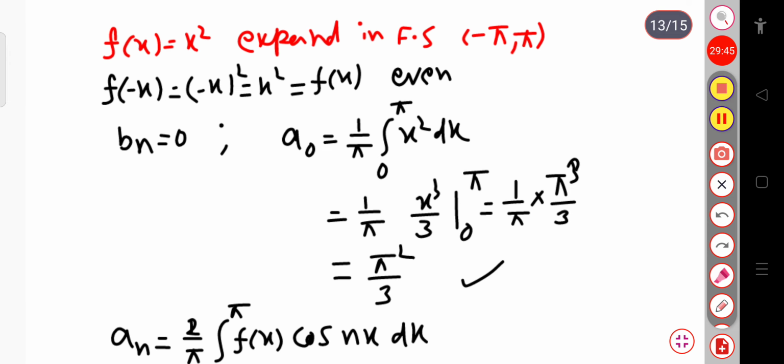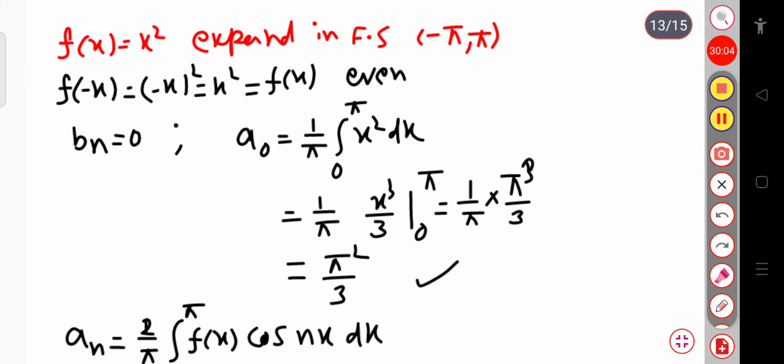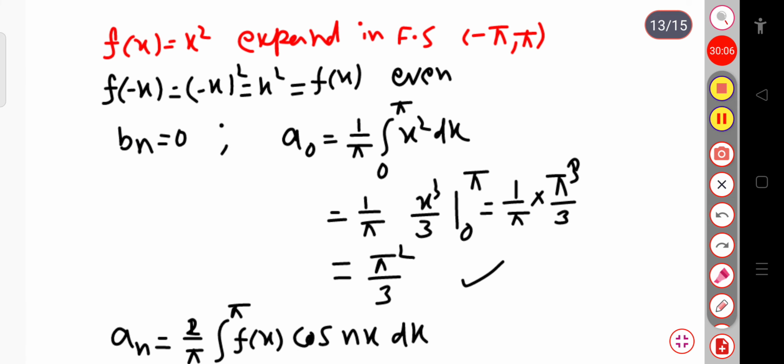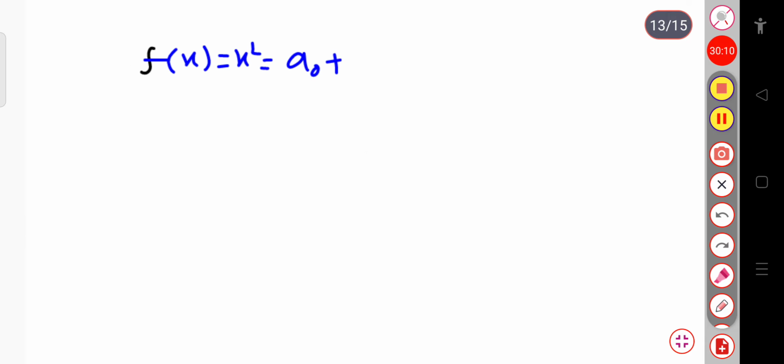So if I write the total Fourier series, f of x is equal to x square, and that is equal to a naught plus, in general, since here the bn coefficient is 0, since it is an even function, that is the Fourier cosine series I am writing here. This is simply a naught plus the sum over n equal to 1 to infinity of a n cos nx,